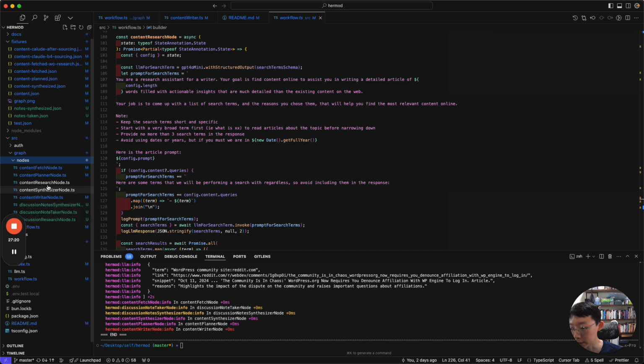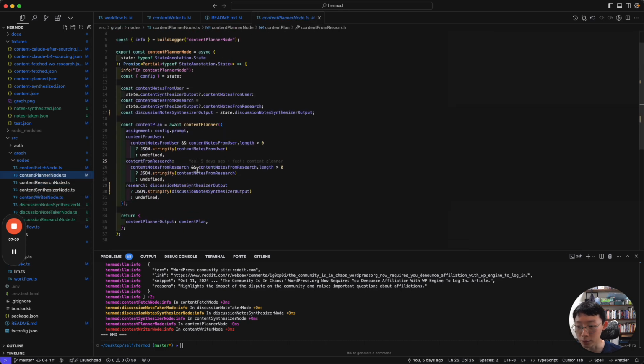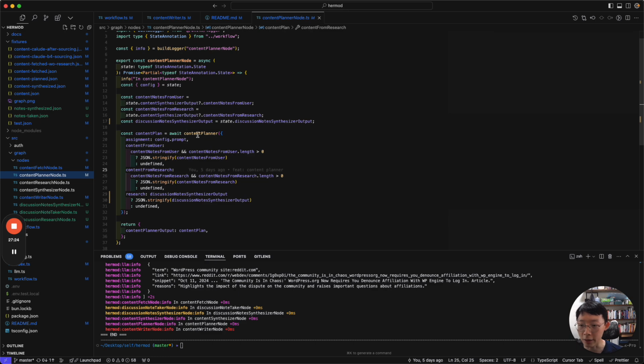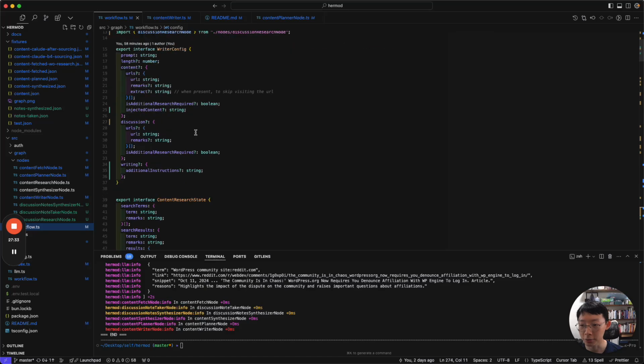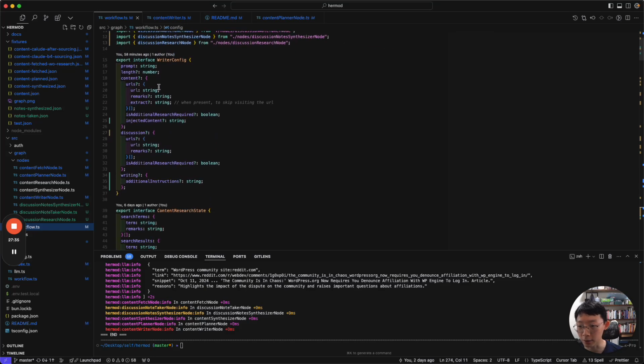For instance, a content planner node would look like this. It will call a function to run certain things and return it as a state update. There's a global state that is being used.